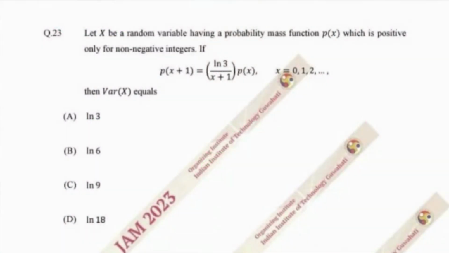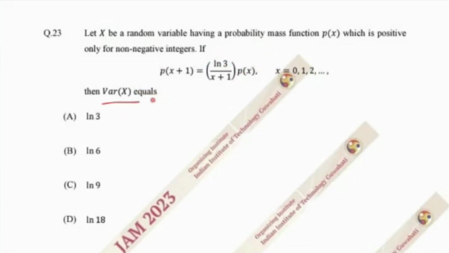Today we are going to solve this very easy problem from IIT JAM-MS 2023. We are given a random variable X which has a probability mass function P(x), and we are given the recursion relation P(x+1) = ln 3 / (x+1) times P(x), where the range of X is from 0 to infinity. We need to find the variance of X.